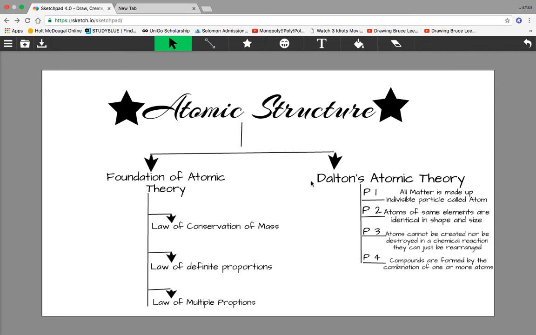Now when we look particularly at the law of conservation of mass, what is it? The law of conservation of mass states that the total mass before the chemical reaction and after the chemical reaction takes place remains the same.